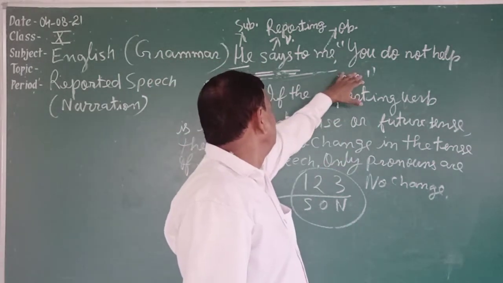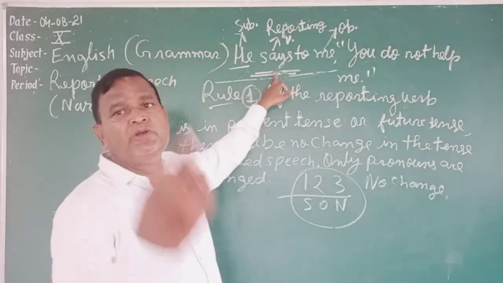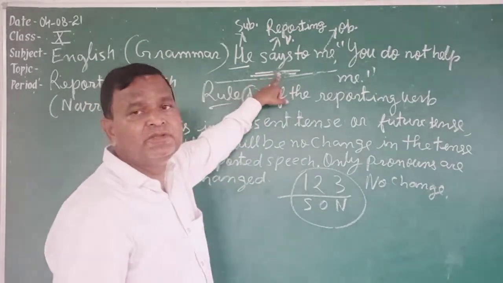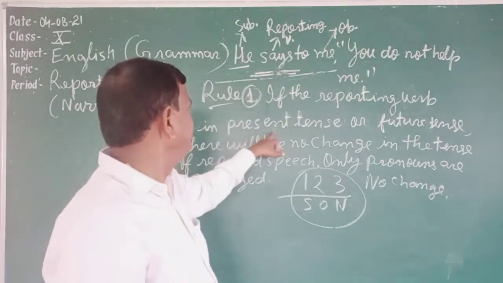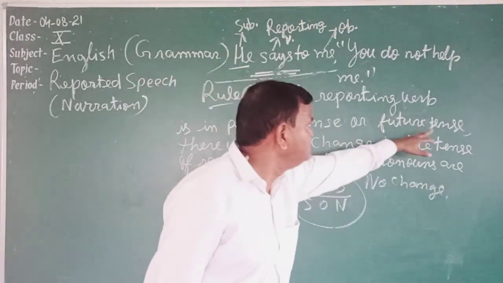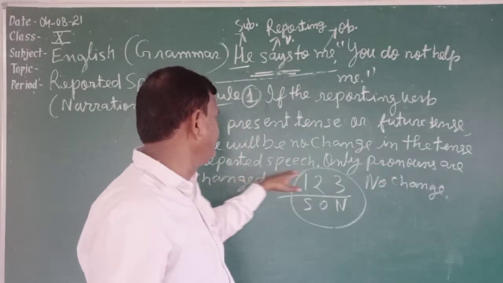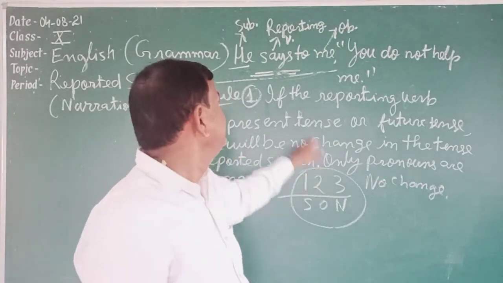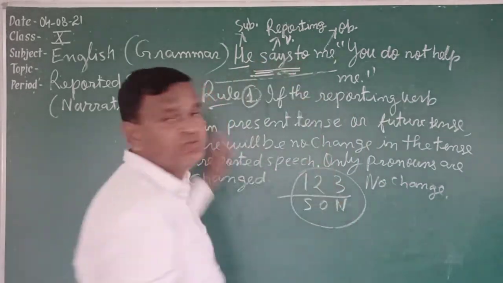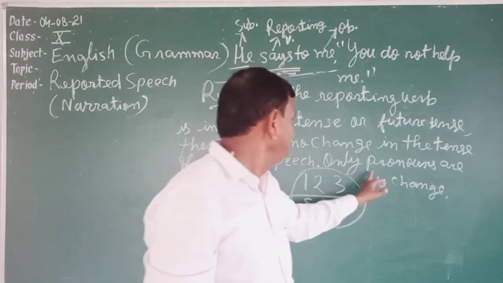Then, students, you have to see, only the first rule today we will study: if the reporting verb is in present tense or future tense, there will be no change in the tense of reported speech.